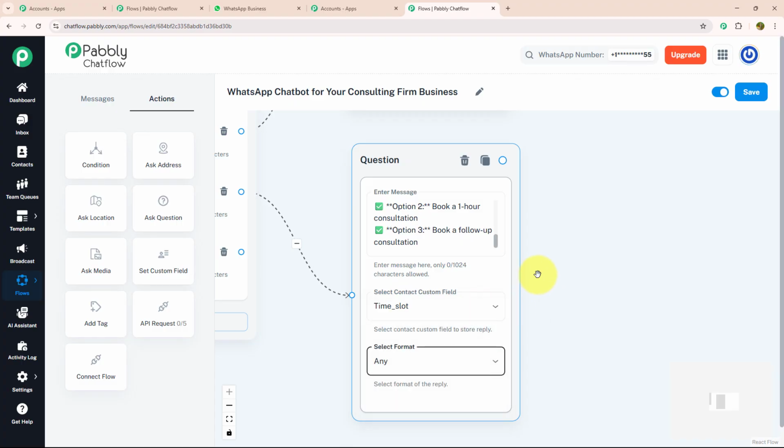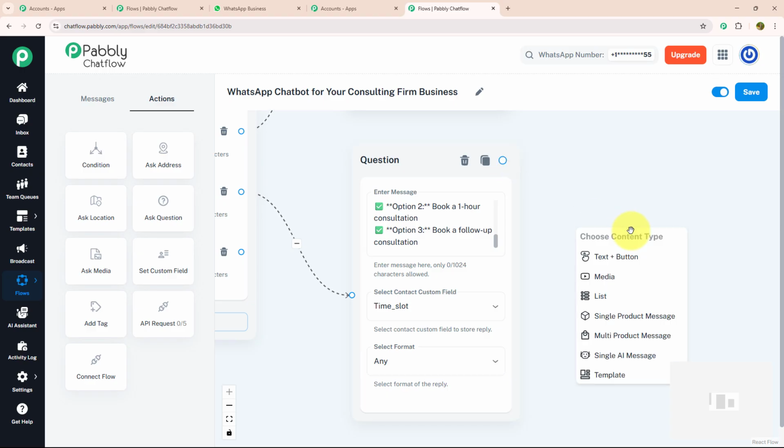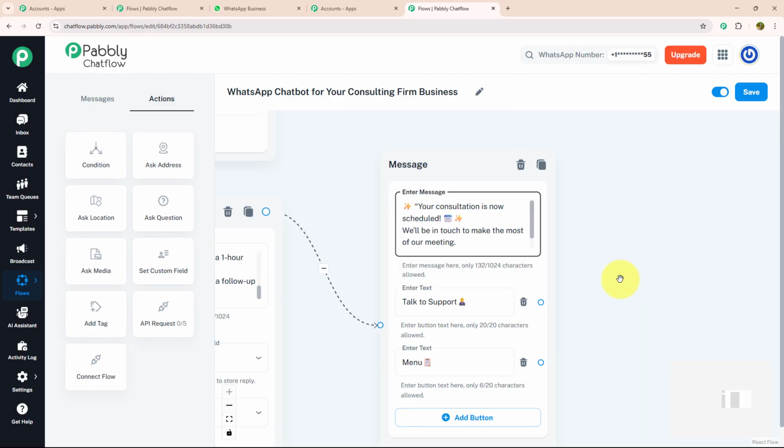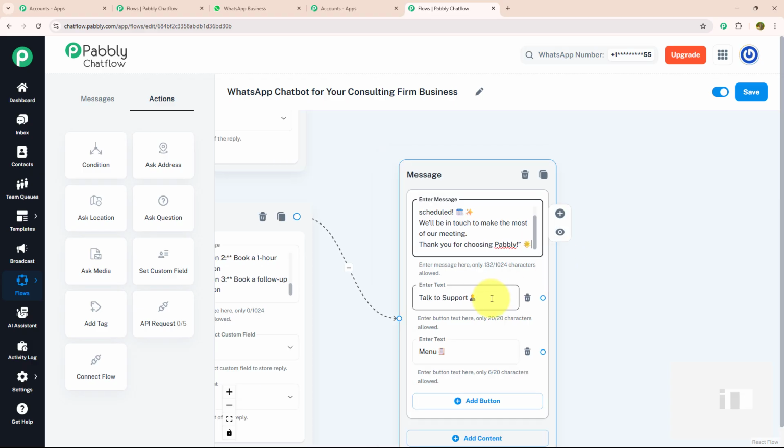Now, after that, I will send them a follow-up message in which I will mention that their consultation is booked. For that, I'm going to drag and drop, select the text button and enter my message, which says, consultation is now scheduled. We will be in touch to make the most of our meeting. Thank you for choosing Pabbly. With that, I have provided two action buttons, talk to support and menu.